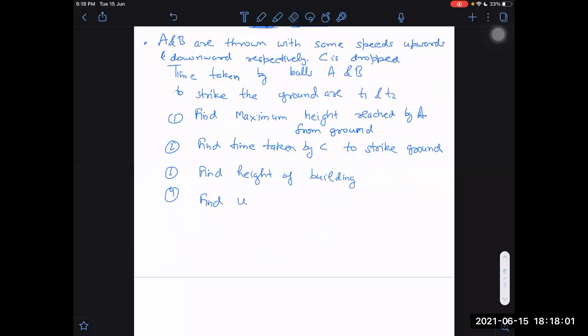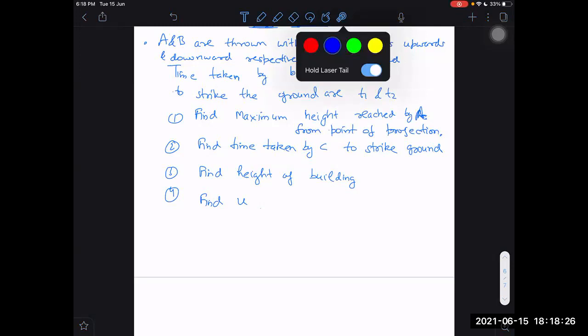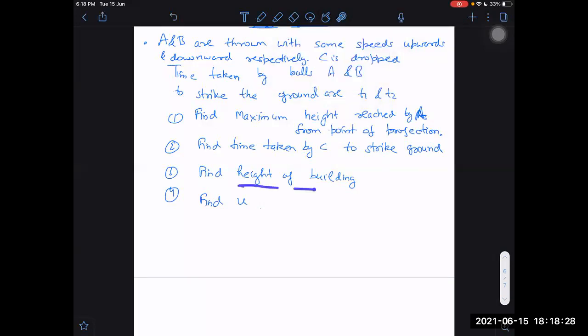Okay, your choice. From the top of the tower, I can say. From the point of projection. We can determine both of these. If I know the height of the building and the height above it, then I can tell the height from the ground also.